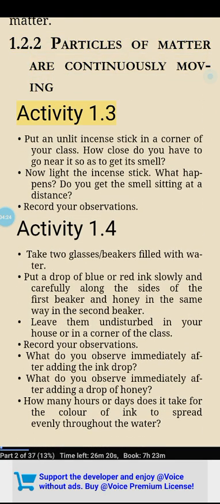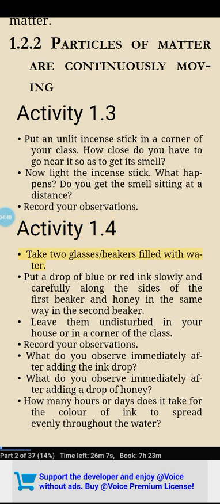Activity 1.3. Put an unlit incense stick in a corner of your class. How close do you have to go near it so as to get its smell? Now light the incense stick. What happens? Do you get the smell sitting at a distance? Record your observations.